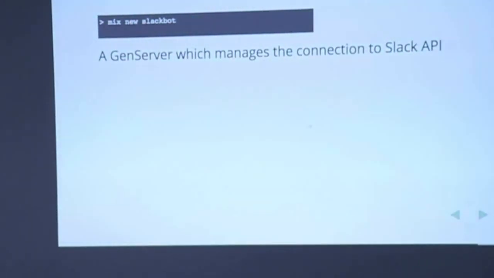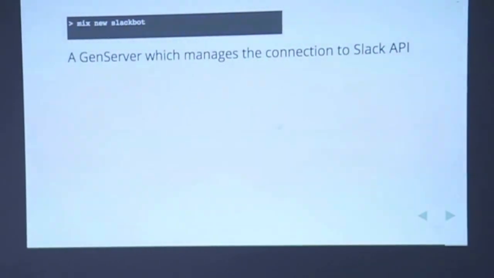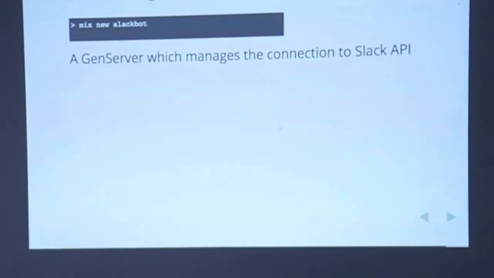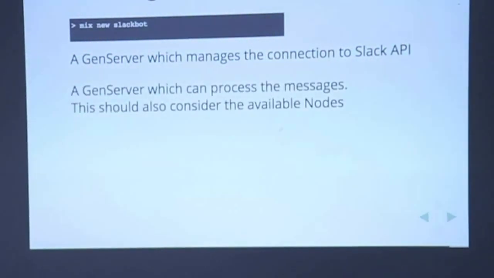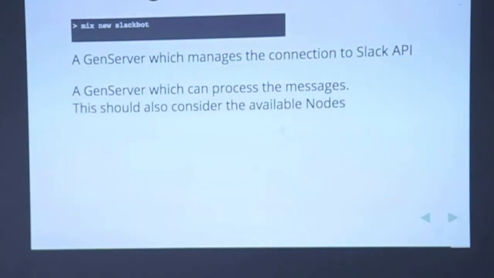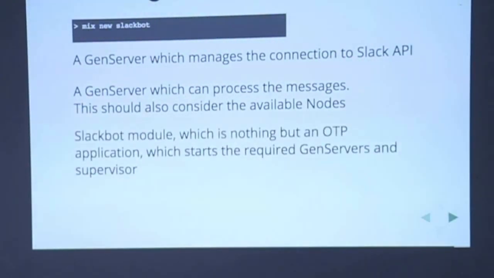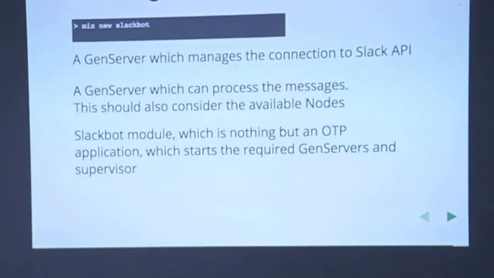Yeah, this is what I'm thinking: a GenServer which manages the connection to the Slack API. The whole Slack API will be isolated in a single GenServer, which is of course supervised, right? So even if the Slack API goes down, the WebSocket gets closed, or there are proxy errors, all these things are isolated, right? Then a GenServer which can process messages. This should also consider the available nodes. This is the message processor part, which is another GenServer, right? You're getting the concept of it, right? Then there will be a Slackbot module, which is nothing but an OTP application. It will start and hook all these GenServers and then supervise them, etc.